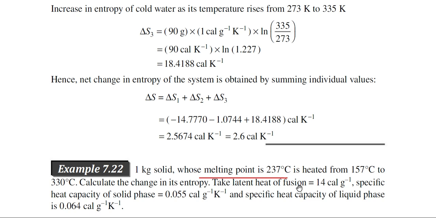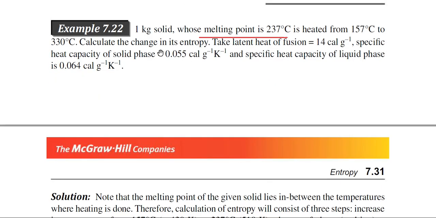The next problem is that 1 kg of solid whose melting point is 237 degree centigrade is heated from 157 degree centigrade to 330 degree centigrade. So, you just focus on this particular sentence: you are taking 1 kg of solid, its melting point is 237 degree centigrade.